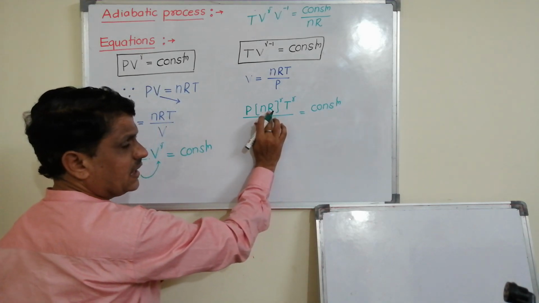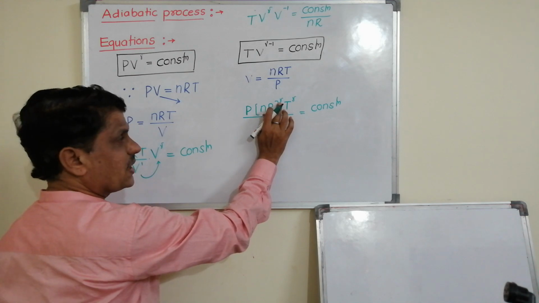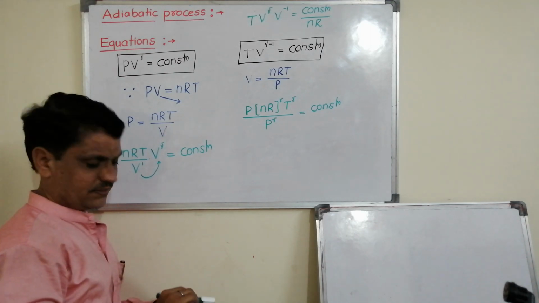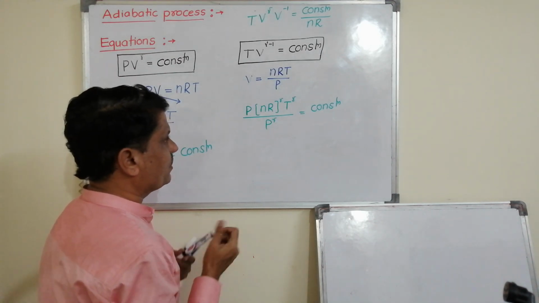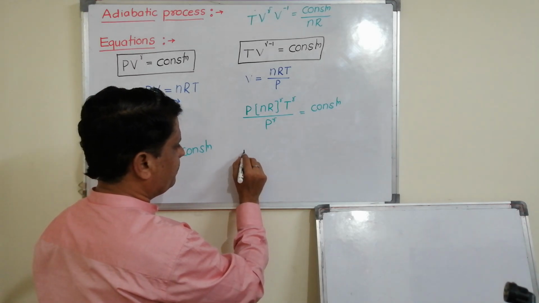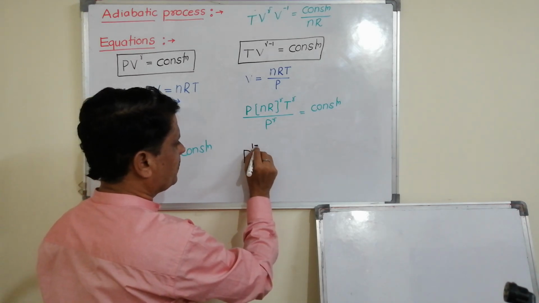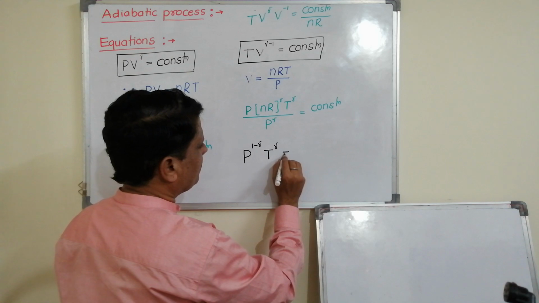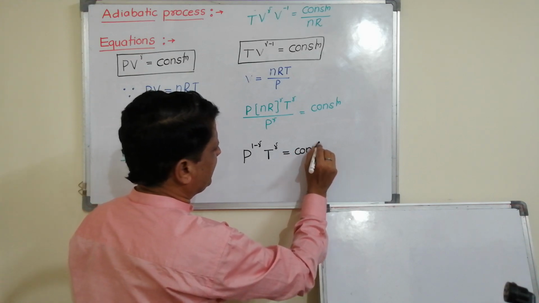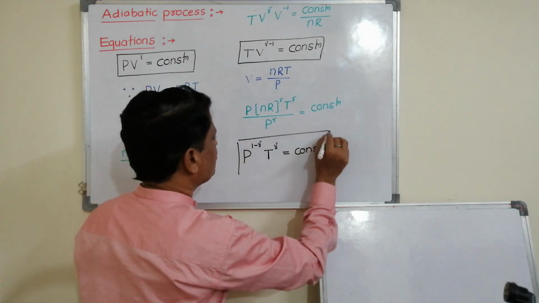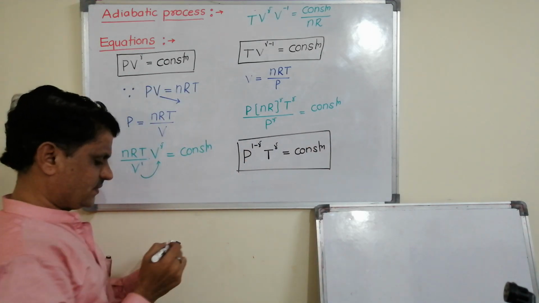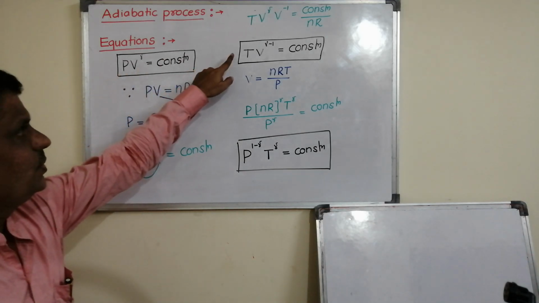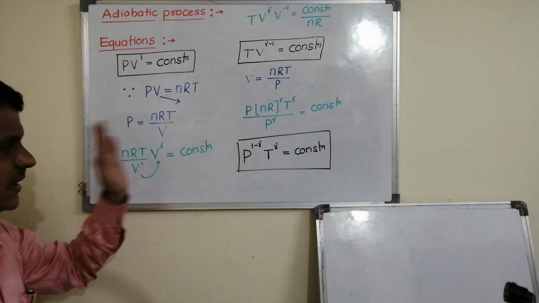Since n and R are constant, then constant raised to gamma is constant. If I bring it down, then constant by constant is once again a constant. Then finally, if you simplify, you get this as P to the power 1 minus gamma, T to the power gamma is equal to constant. So these are the equations for adiabatic process. Please note down 1, 2 and 3 for adiabatic process.